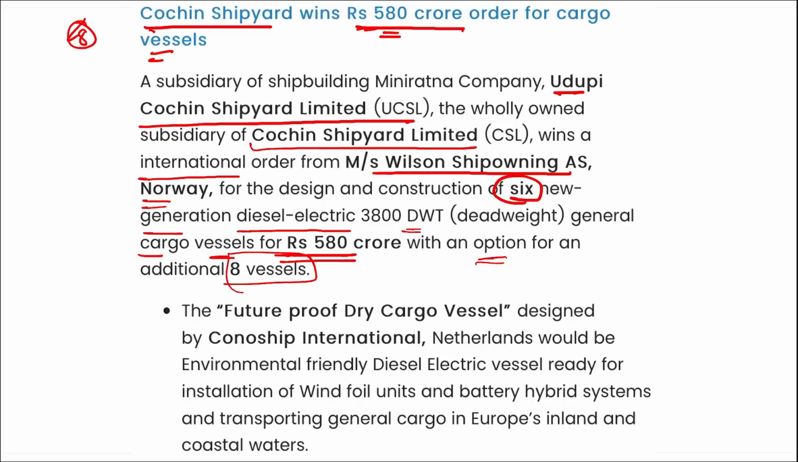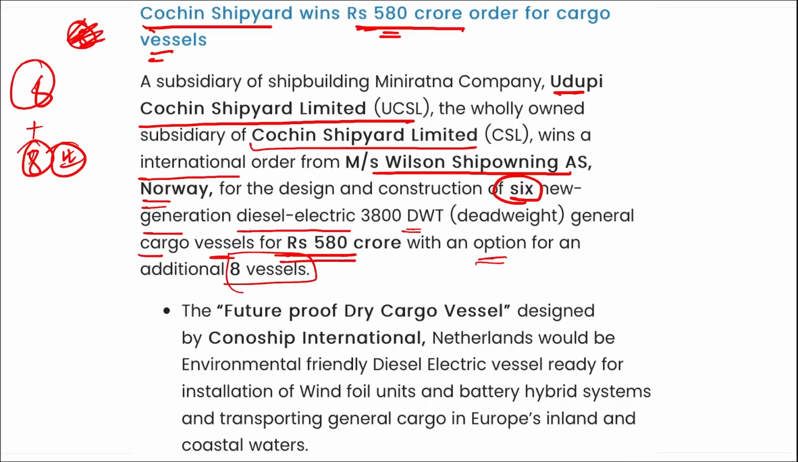So I correct here. These are not 8 vessels for Cochin Shipyard. It is for 6 new generalized diesel electric cargo vessels, and not just these 6 cargo vessels will be delivered. Apart from this, an option for an additional 8 cargo vessels has also been placed, right? That means if required, we can procure 8 more cargo vessels from the same.